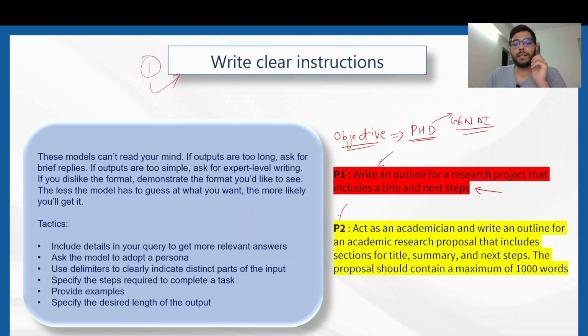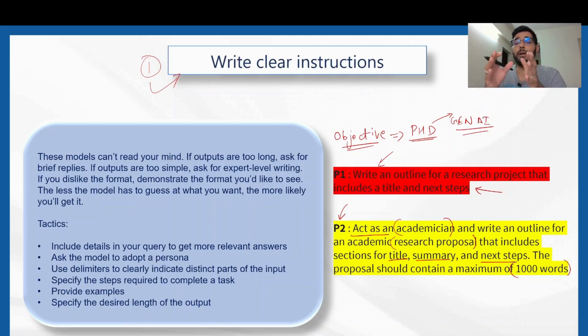Now let's come to the second one, that is P2. Here what I'll say is, act as an academician and write an outline for the academic research proposal that includes sections for title, summary and next steps. The proposal should contain a maximum of 1000 words. So see the difference between these two. In the second one, I am explicitly asking the model to go through certain steps to produce the outline. So I have a desired output in mind, I have certain expectations, and I am explicitly instructing the model to do that, as opposed to what I am doing in P1.